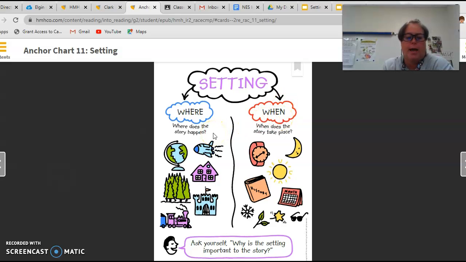So where did this story happen? And when did this story happen? You're going to ask yourself when you're reading, why is the setting important to the story?